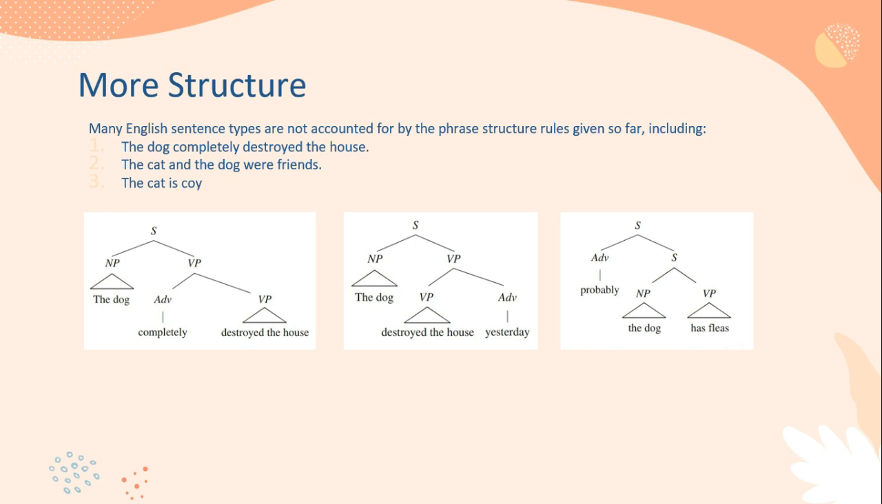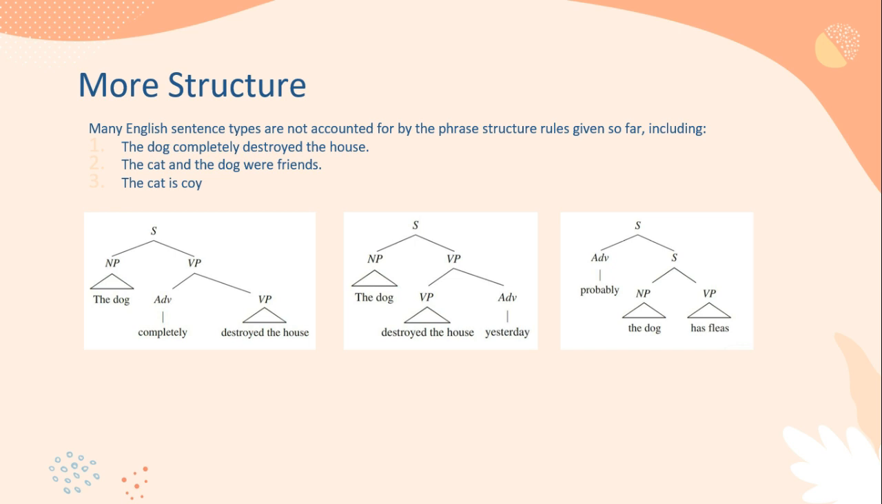And the last part is more structure. Many English sentence types are not accounted for by the phrase structure rules given so far. And you can see the sentences. The first sentence is the dog completely destroyed the house, the second, the cat and the dog were friends, and the last is the cat is coy. And you can see the structure tree.